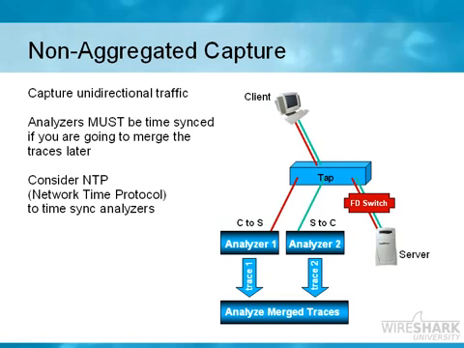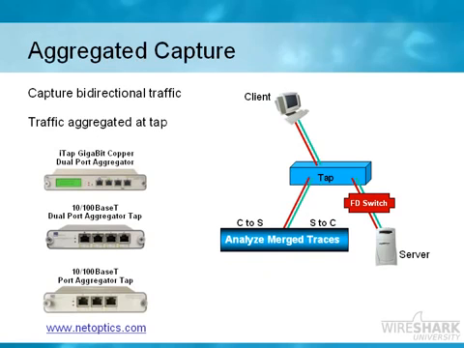Ideally, you will buy a tap that is an aggregated tap. It will allow you to do aggregated captures, which means that it will capture the bidirectional traffic and it will aggregate it. It'll put it together at the tap and feed it down to your analyzer, all put together nicely in order for you. In other words, you get to see the client to the server communication and server to the client communication, just as if you were hubbing out on a half duplex environment. Everything will be ordered appropriately.